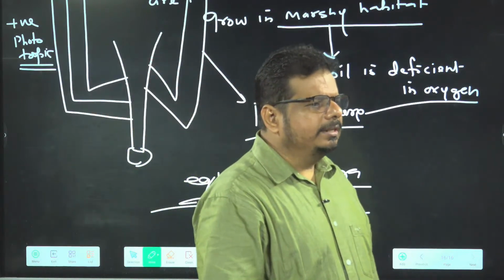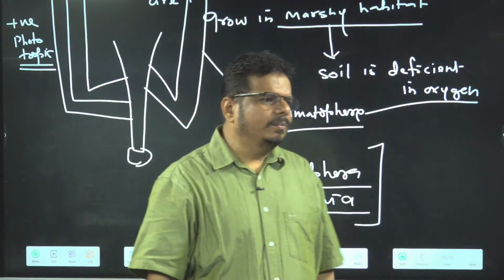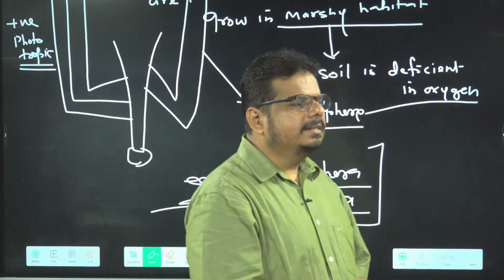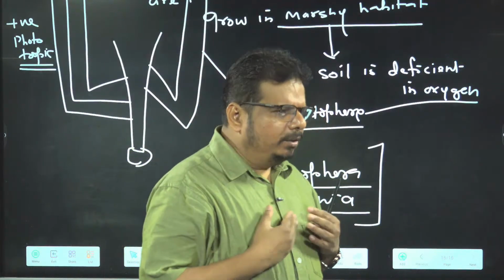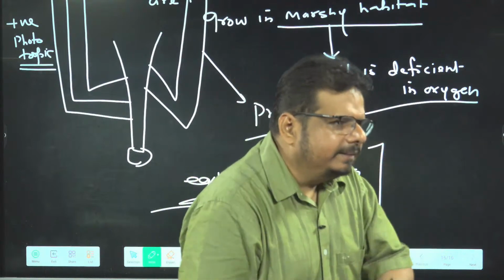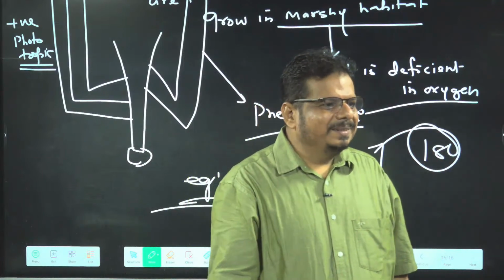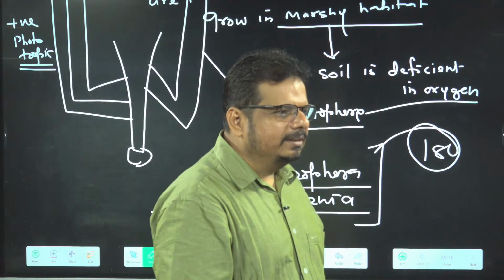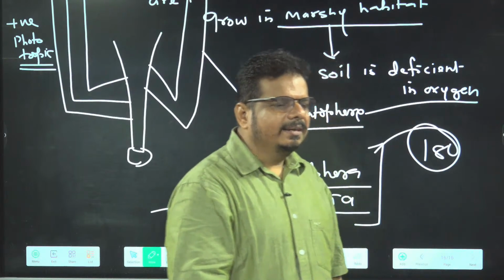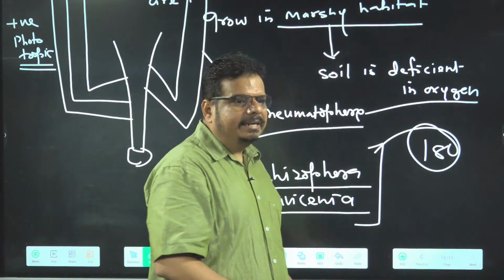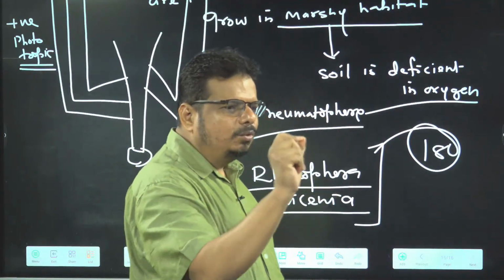Getting the idea? So this is about the root basically. We discussed the modification of root, we discussed the parts of root, we discussed the types of root. It is a very factual topic. My role is only to say it systematically, and your role is that I will not miss 180 in the paper. I will not get trapped in the question. My role is very less in this area. You also know it. So I told a very important thing here: sweet potato. Never forget, it is a modified adventitious root for storage of food.